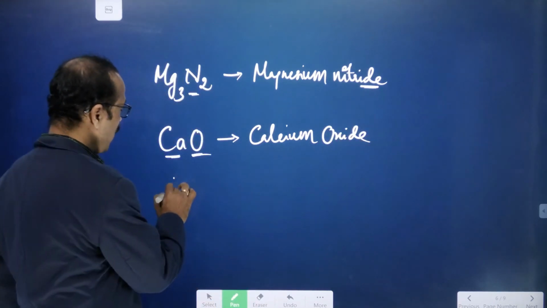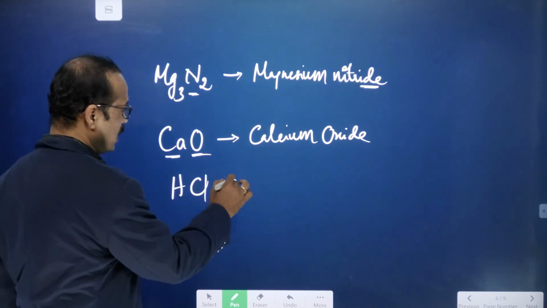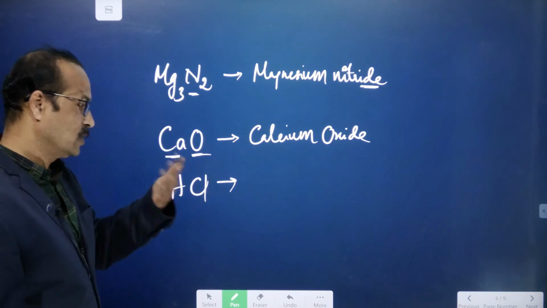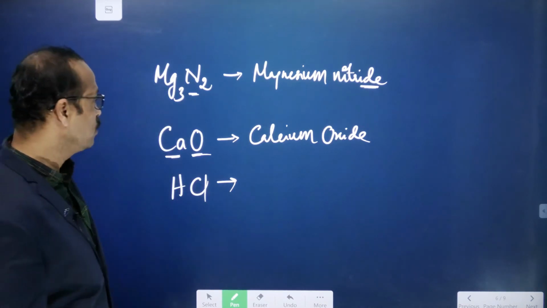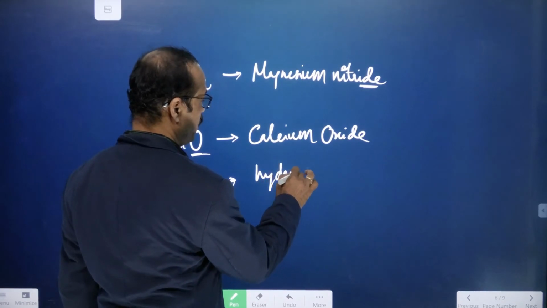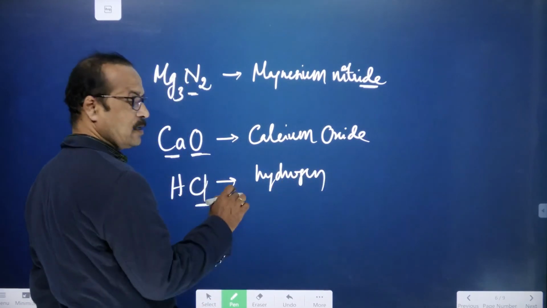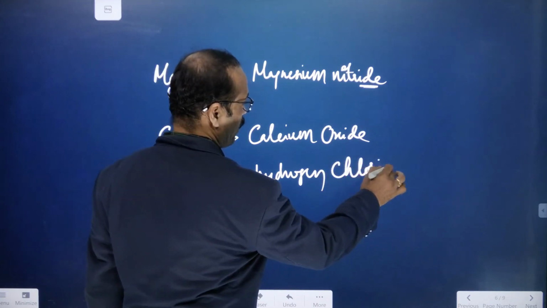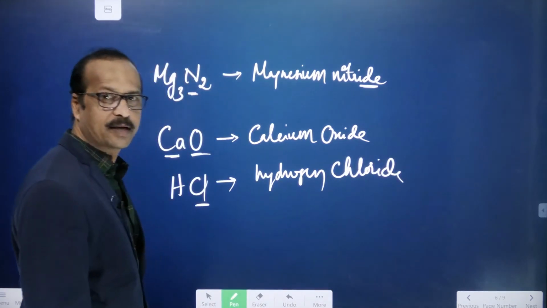Clear? Now hydrogen reacts with chlorine, forming HCl. Then what's the name? Come on, you tell now. Very good. So that is hydrogen. Chlorine is there. What should I call it? Chloride. Very good. Clear?